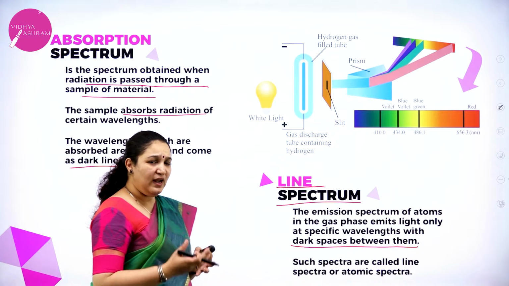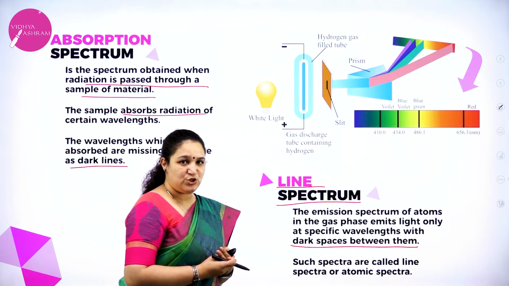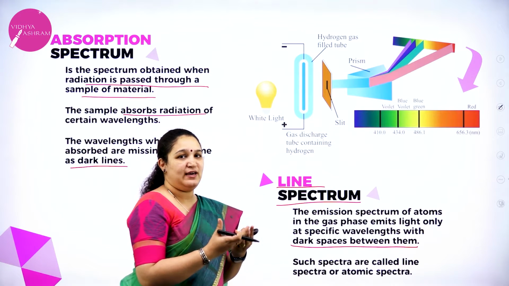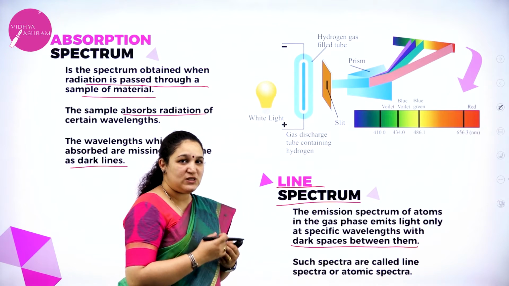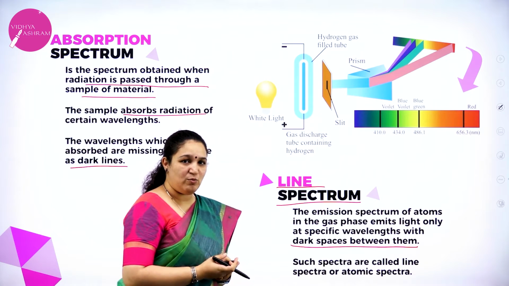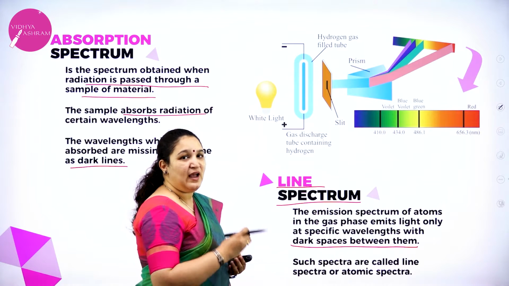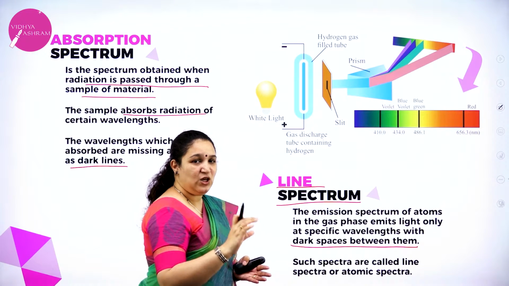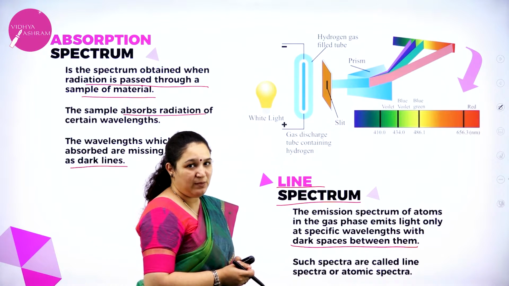As I told you, when the gas is heated up in the gas discharge tube, the electrons in the gas get excited and go to a higher energy level, and when they come back to the lower energy level or to the ground state, the extra energy they absorbed is emitted in the form of radiation. That radiation, if you pass it through the prism, gets split up, and when it is caught on the photographic plate, you can see a few lines which have come up.